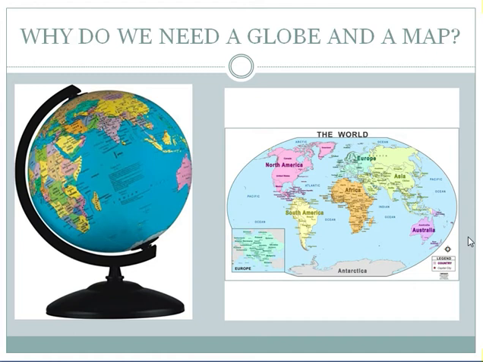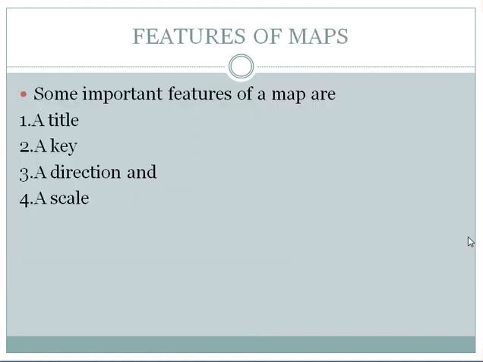Okay, now we move to another slide. Features of maps. There are 4 features of a map: a title, a key, a direction, and a scale. Again I repeat it: a title, a key, a direction, and a scale.